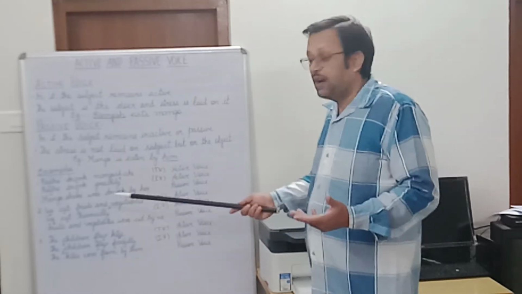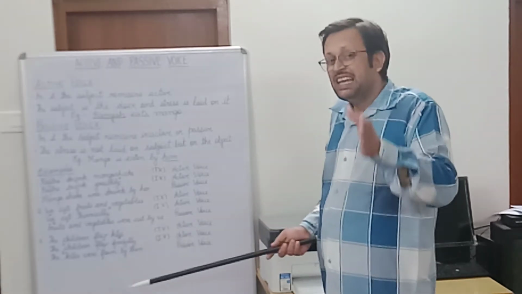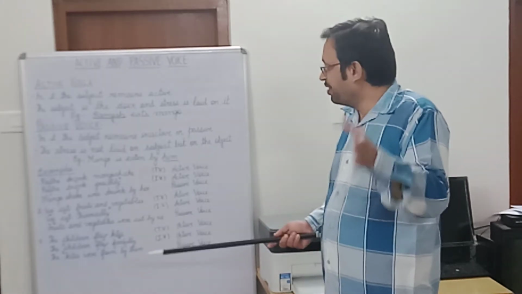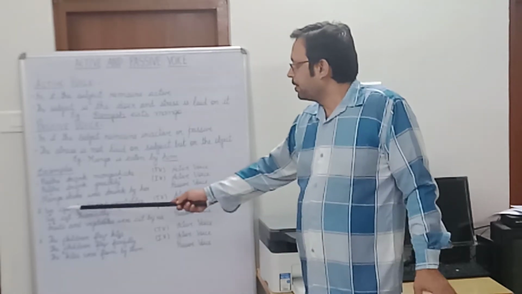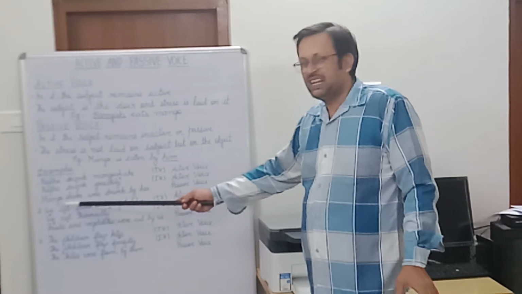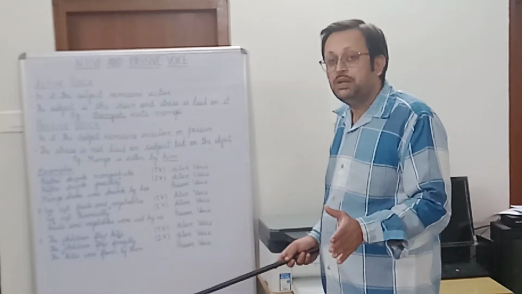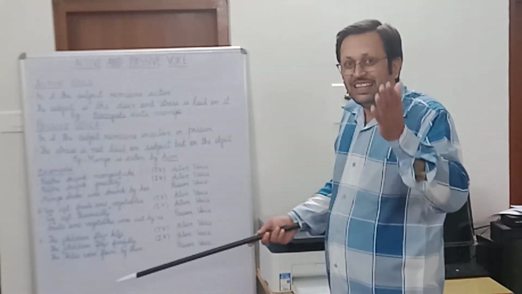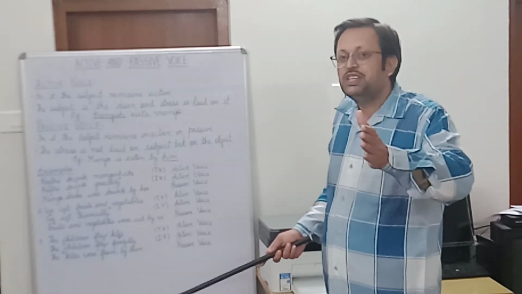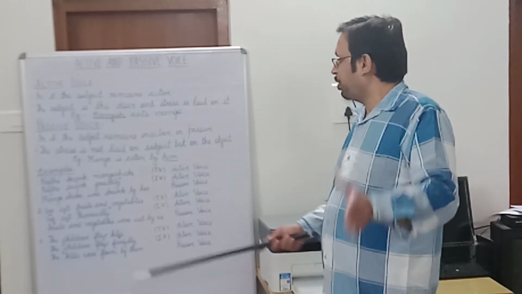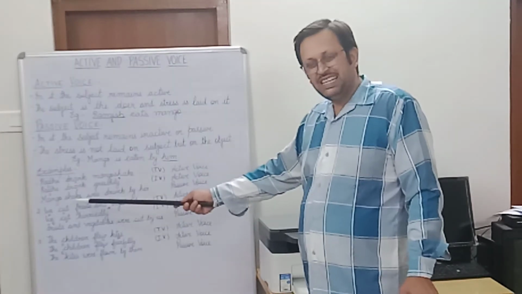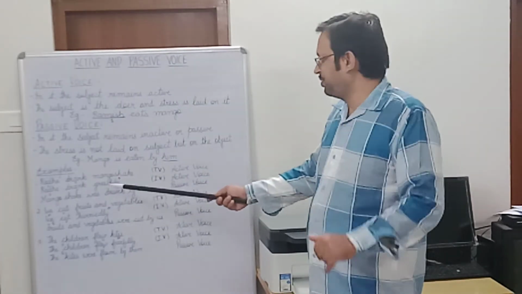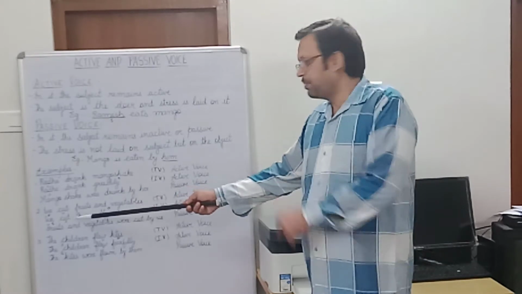sentence. But now let us try to find out whether the verb used is transitive or intransitive. So let us find out here the effect of the activity cut. Is it falling on the fruits and vegetables? Yes. What actually is happening? The fruits and vegetables are being cut. So this is a transitive verb sentence. So it is an active voice sentence having a transitive verb. So now let us see the second part.